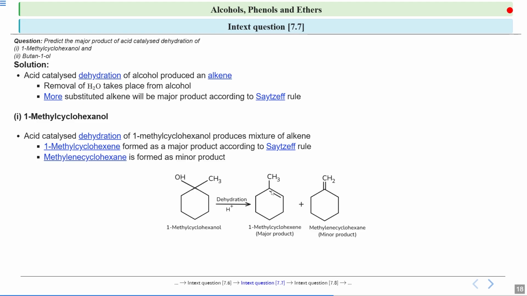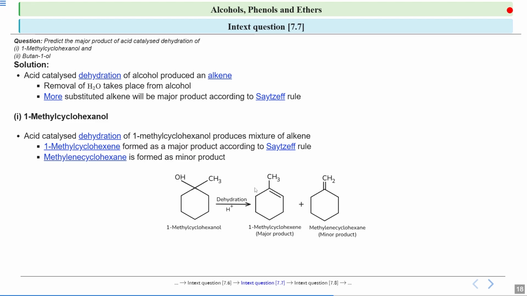So if this is an alkene over here, then 1, 2, 3, 4, 5, 6, 7. 7 alpha hydrogens are there. And look at this alkene. How many are there? 1, 2, 3, 4, 5, 6. 2 from here, 2 from here, and 2 from here. So 6 alpha, and here there are 7 alpha.